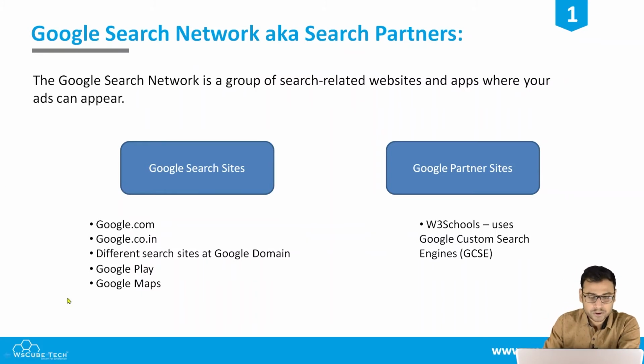So the properties on which search ads can show are called Google Search Network. It's a group of search related websites and apps, which is what is mentioned in the basic definition. If we talk about Google partner sites, those can show search ads also, and the example is W3 Schools.